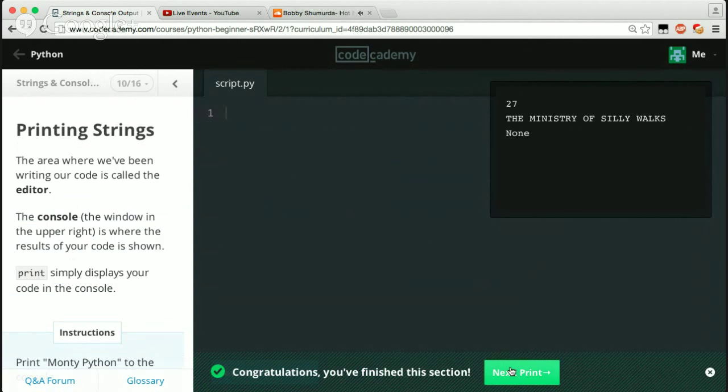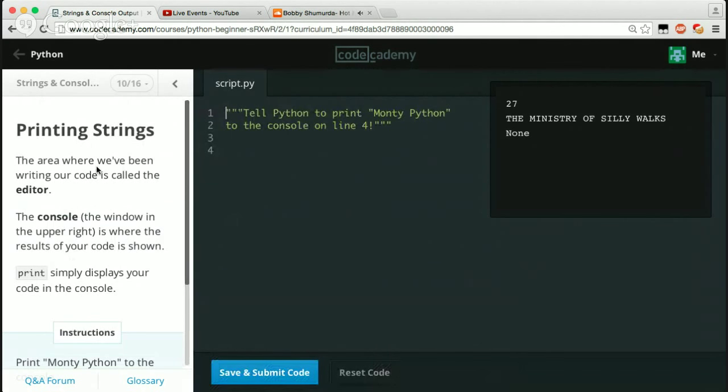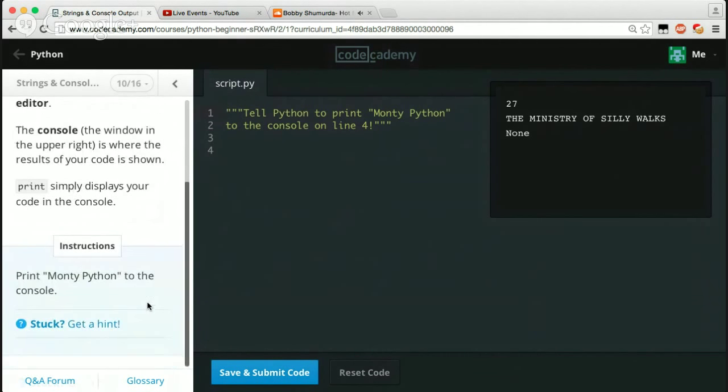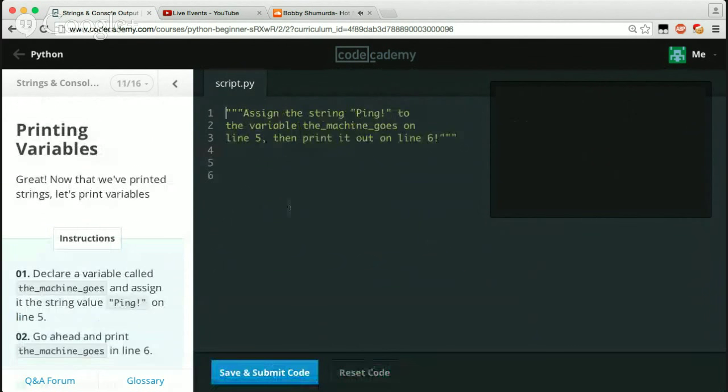So that's it. Next, let's go to print. Printing strings. The area where we've been writing our code is called the editor. The console, the window in the upper right, is where the results of your code are shown. So obviously this is the editor, and this is the console over here in this little gray box, or black box, whatever. Print simply displays your code in the console. Print Monty Python to the console. So I'm just going to copy this right here, paste that in, and make sure that print is lowercase. And there we go. Awesome.